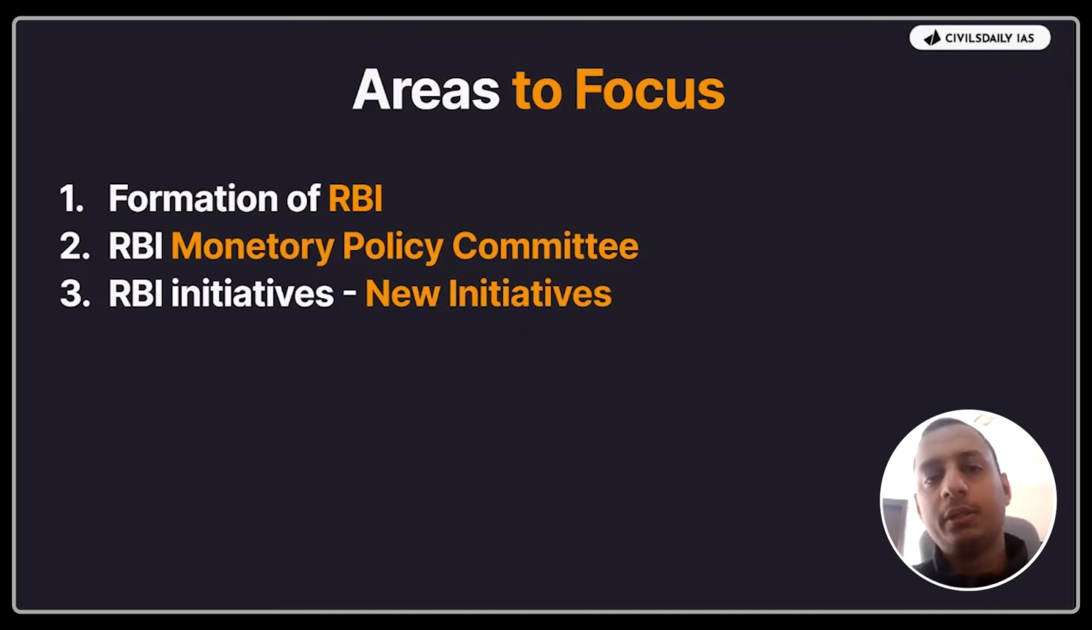Okay. So what are the 3 areas to focus on? First of all, the formation of RBI, the RBI's monetary policy committees, and the RBI's initiatives, especially focus on the new initiatives. We don't have to read all the previous initiatives from probably 2023 to 2020, 2015 or something. Only focus on the new initiatives because most of the questions are based on current affairs.